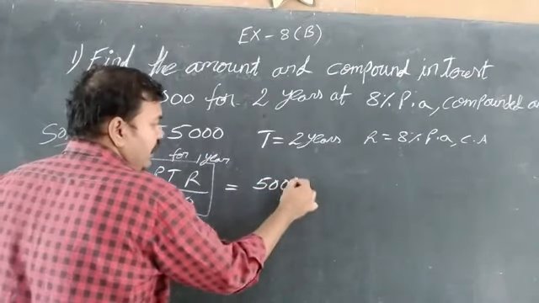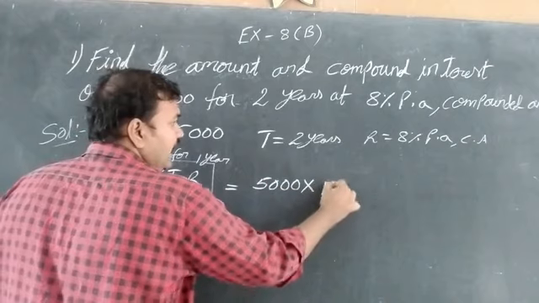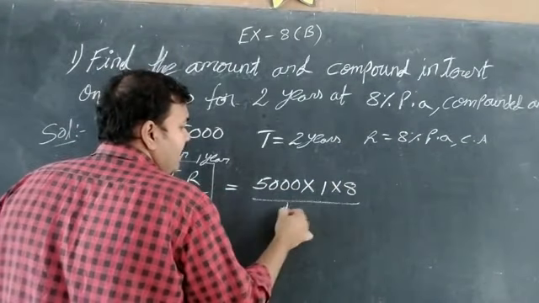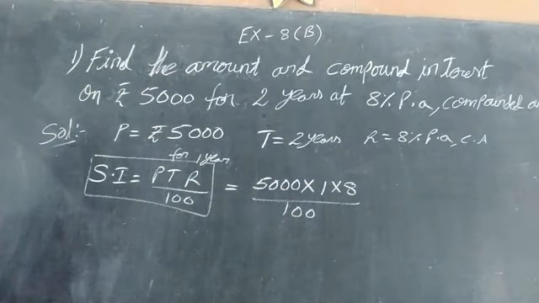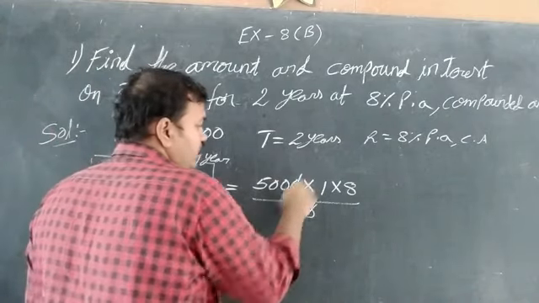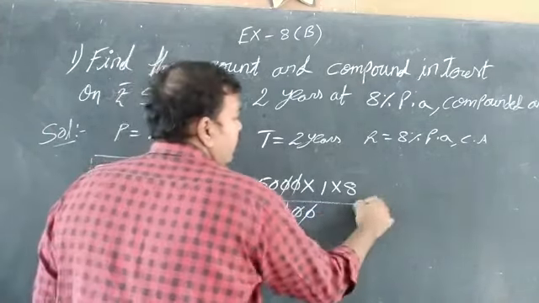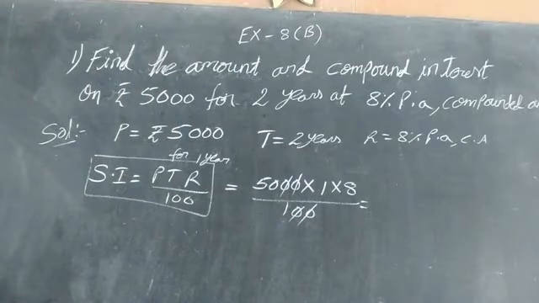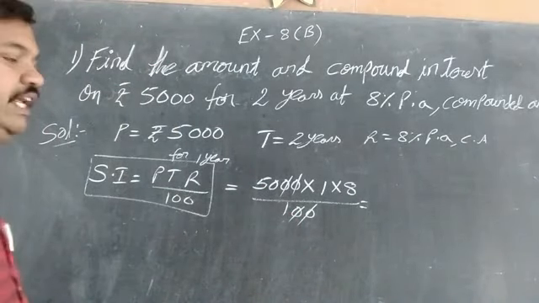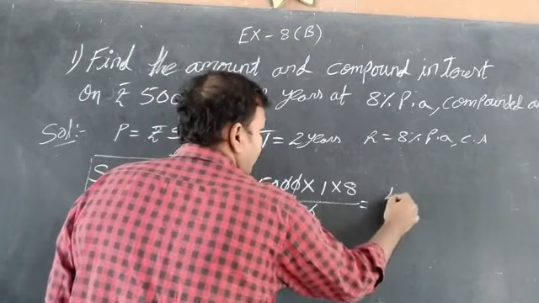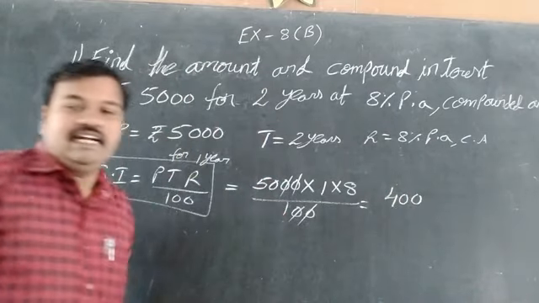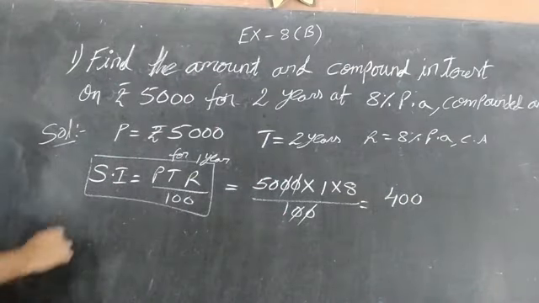That is 5,000 into 1 into 8 by 100. Cancellation, 0, 0, 0, 0. Multiply. 5 8s are 40, so 400. The interest is 400.